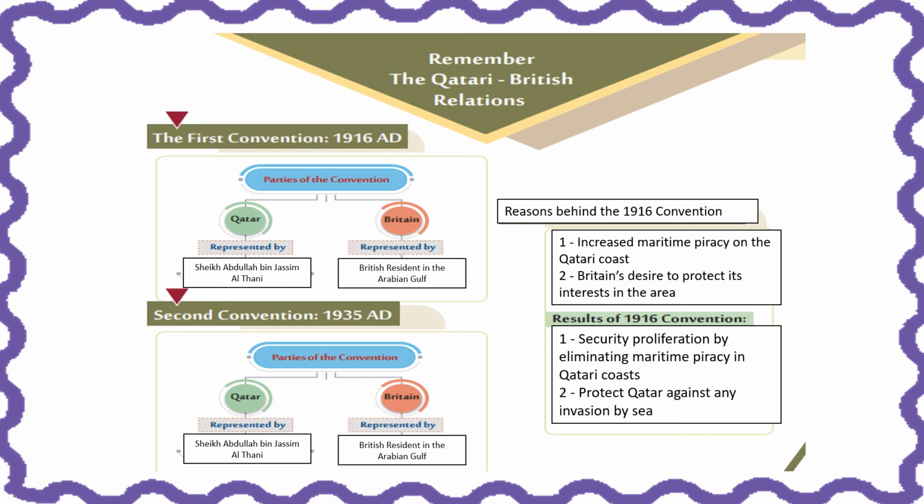So what were the reasons behind the 1916 convention again? First is there was increased maritime piracy on the Qatari coast, and there was also the desire of Britain to protect its interests in the Arabian Gulf area. Now, the results of that convention or agreement was that security was proliferated by eliminating or removing maritime piracy in the coasts, and there was also the agreement to protect Qatar against any invasion that happens by sea.